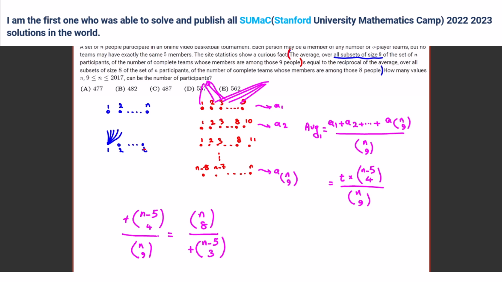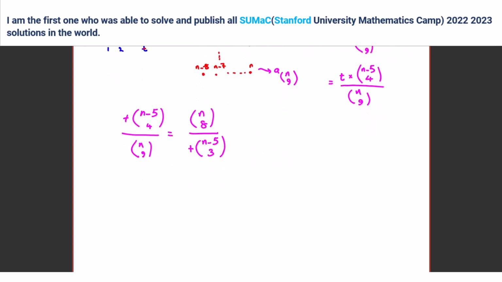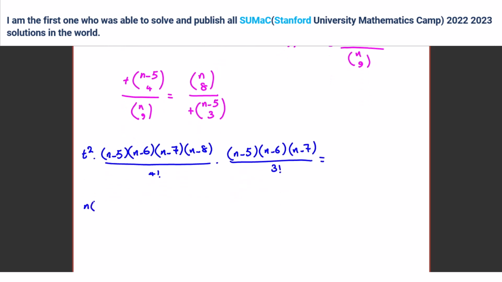Exactly. So we can write this as T squared. Let's simplify: T squared times n minus 5, n minus 6, n minus 7, n minus 8 over 4 factorial, times n minus 5, n minus 6, n minus 7 over 3 factorial, is equal to n times n minus 1, n minus 2, n minus 3, n minus 4, n minus 5, n minus 6, n minus 7, n minus 8.